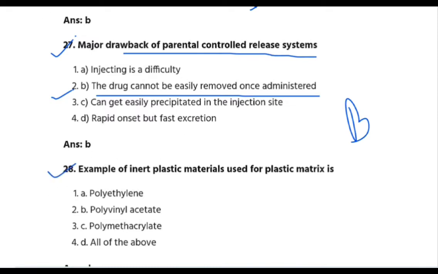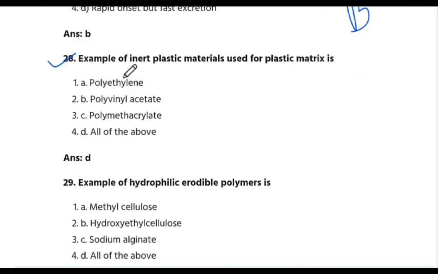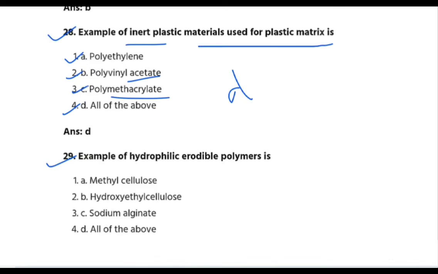Next is question number 28. Example of inert plastic material used for plastic matrix is all of the above. A is polythene, B is polyvinyl acetate, and C is polymethacrylate. The answer is D. Okay. Next is question number 29.